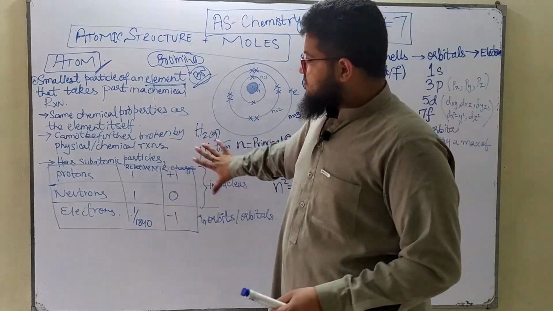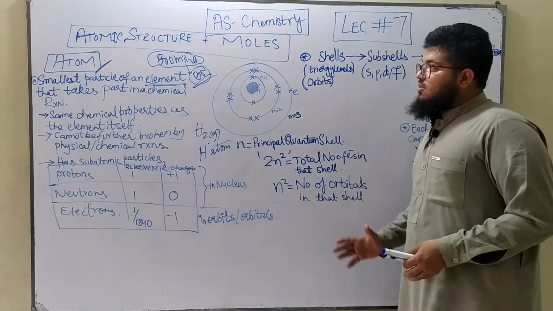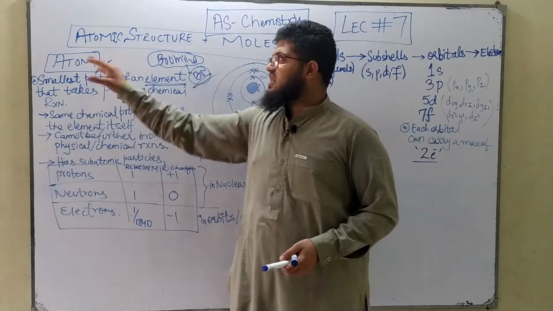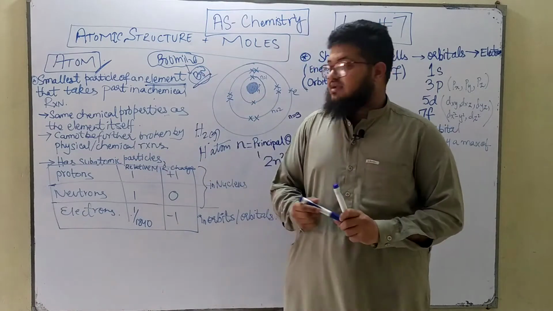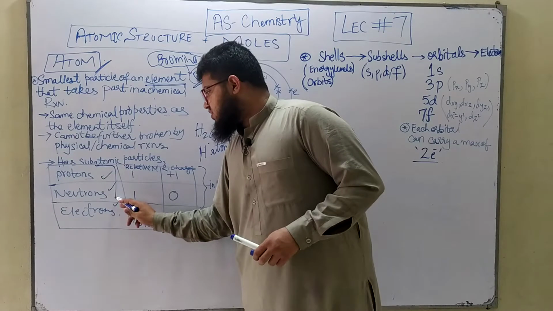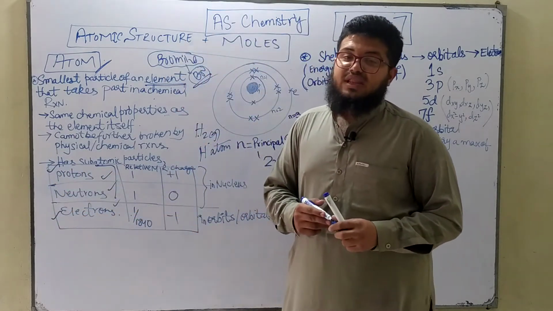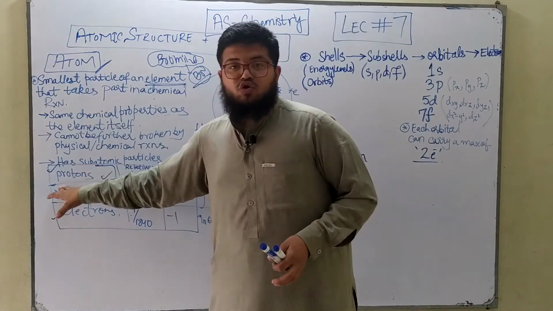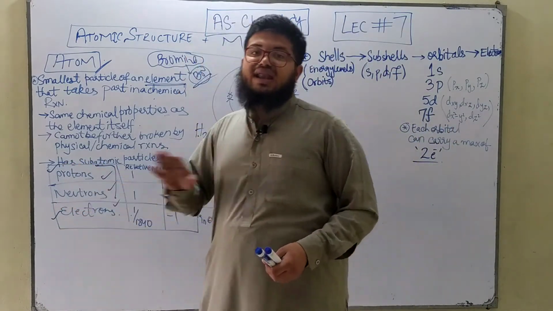Then the subatomic particles. What does the word subatomic mean? Subatomic means the species found inside the atom. Subatomic particles found inside atoms include, there are 3 types: protons, neutrons and electrons. Out of these, the protons and the electrons are charged species, meaning they have charges. Protons are positively charged, P for proton and P for positive, and electrons on the other hand are negatively charged.